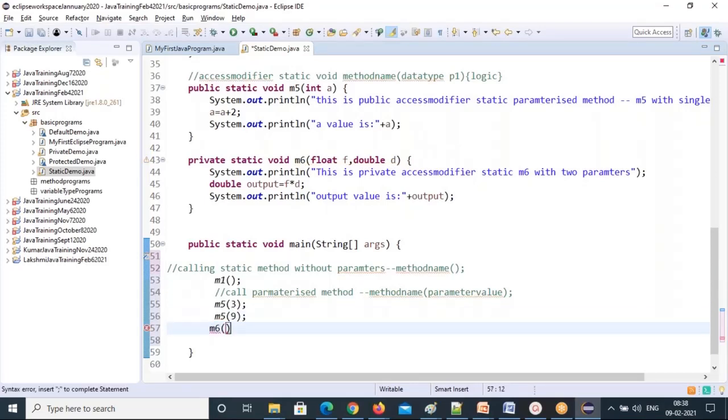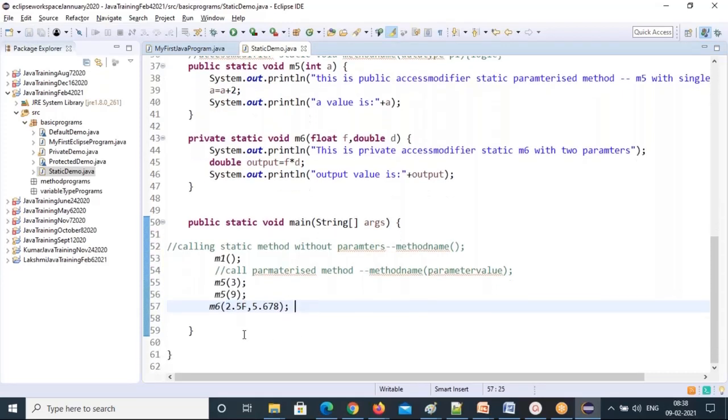The m6 method I'll call. So I'm giving 2 parameters, right? This m6 contains 2 parameters, F and D. So I need to give 2.5 with capital F, comma. For the double, you don't need to give f. For the double you can give directly 6.7, 8, like this. Both are decimals. You can give like this. This is how to call methods.